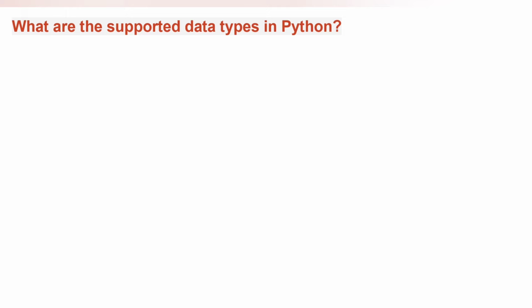Data types are nothing but the type of value a particular variable will be storing, and the data type of any particular programming language depends on that. As we know, in Python we don't need to declare the data type. Python will automatically consider the data type of a variable as per the value we assign to it. Now let's see what are the supported data types in Python.